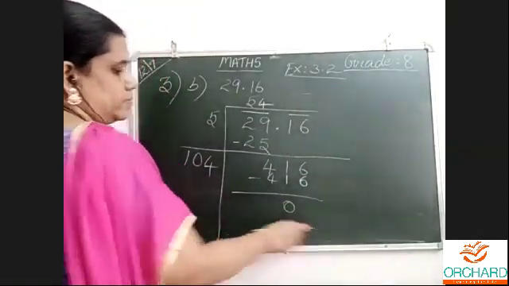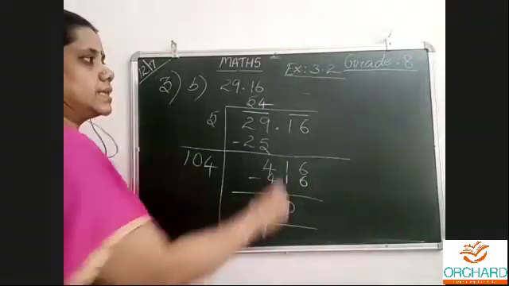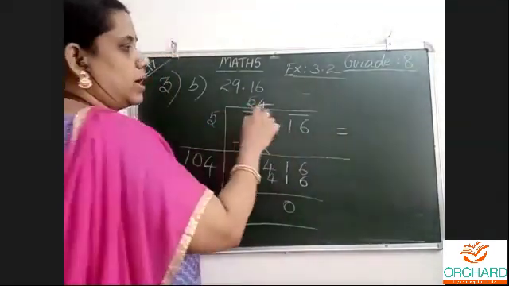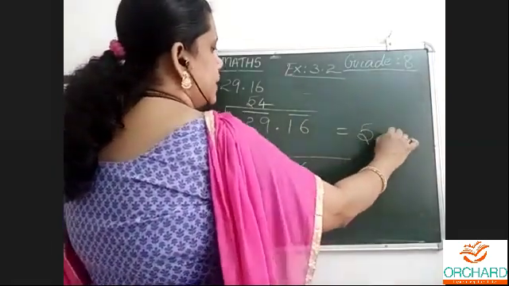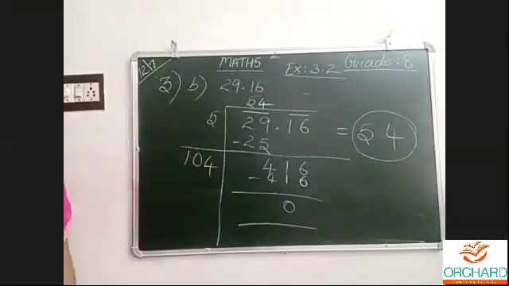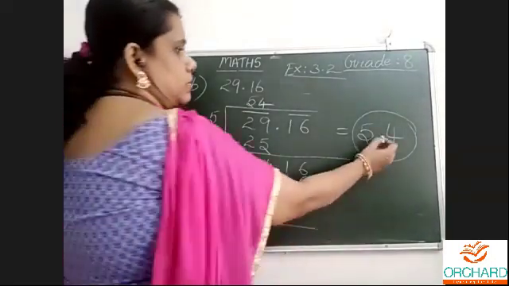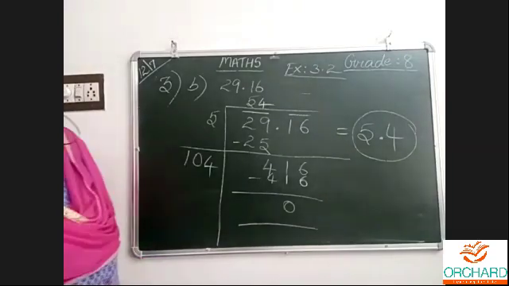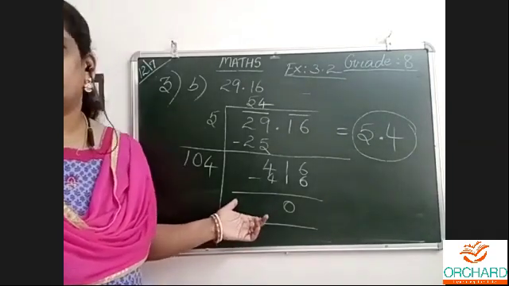Minus 0. What is the answer? 1 point. Here 2 points before. So the answer has 1 point before. 5.4, this is my answer. 1 point should be kept for the number. Understood clearly?